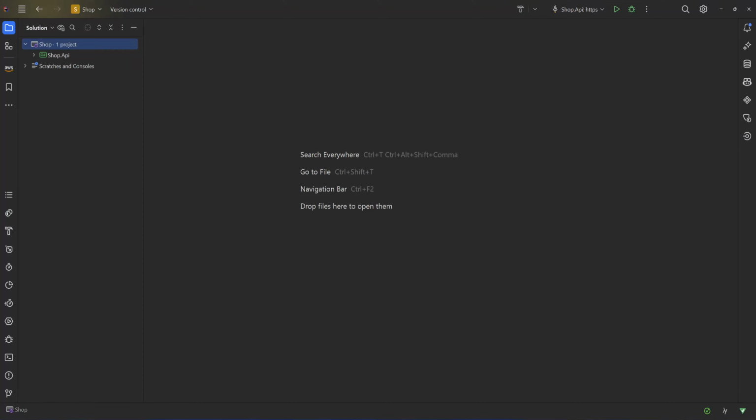Hello, my name is Pyrskatsis and today we're going to talk about eventual consistency and what it means. So I have a shop API and it has a very silly logic.